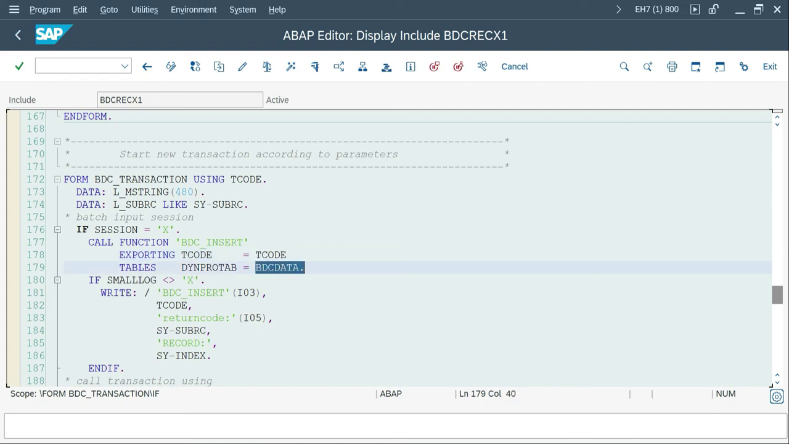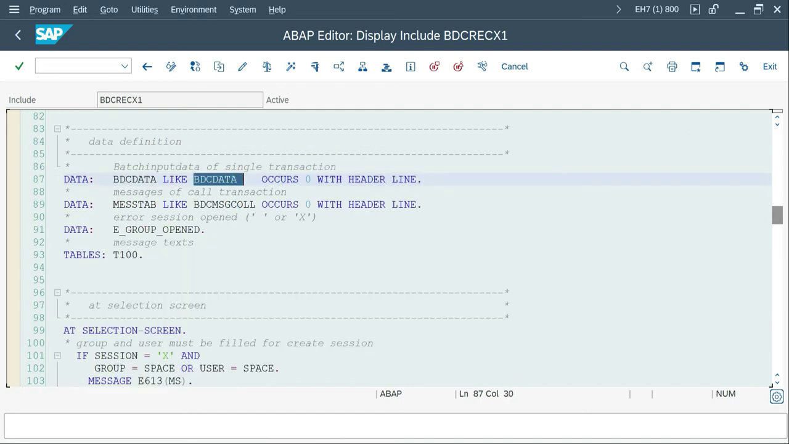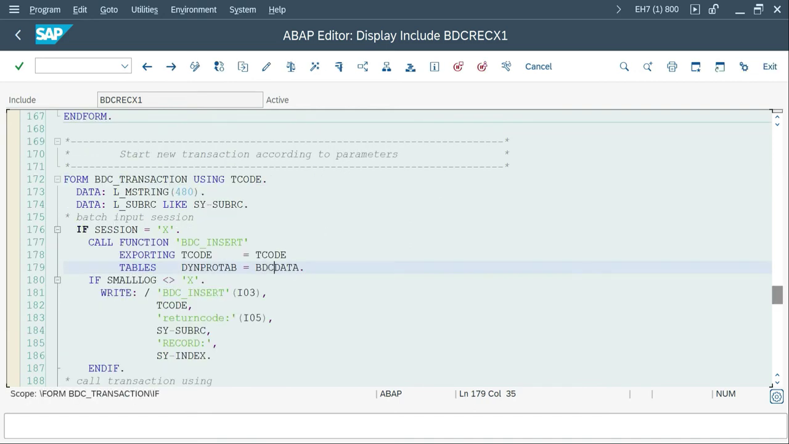BDC data is a place where it holds a lot of information for one record. Last session, in the last program, I used IT underscore BDC data. Here they use just BDC data. If you double click, you're able to see how they created it using BDC data occurs 0 with header line. And some logs, some returns come, and this is for session.